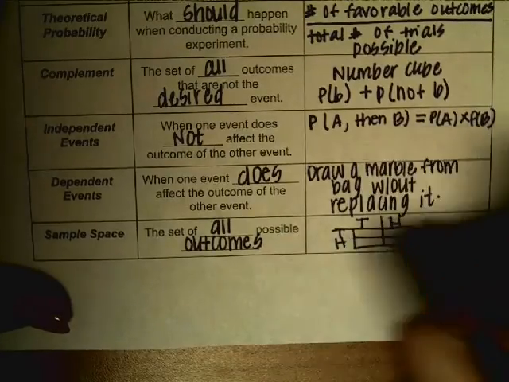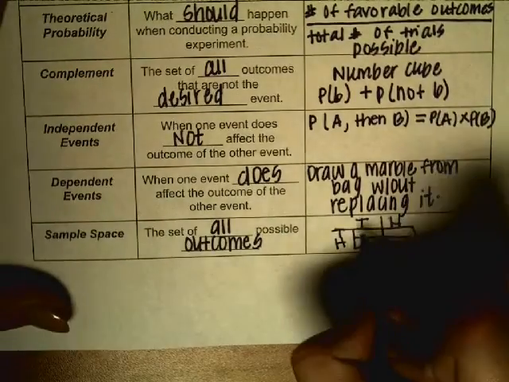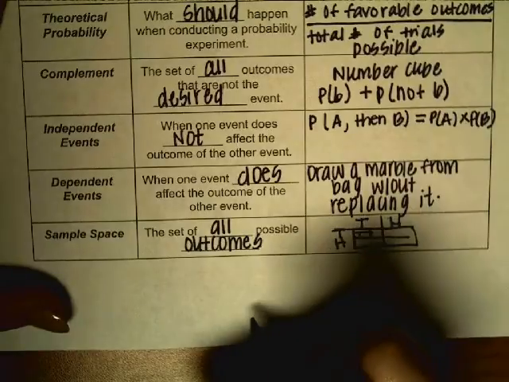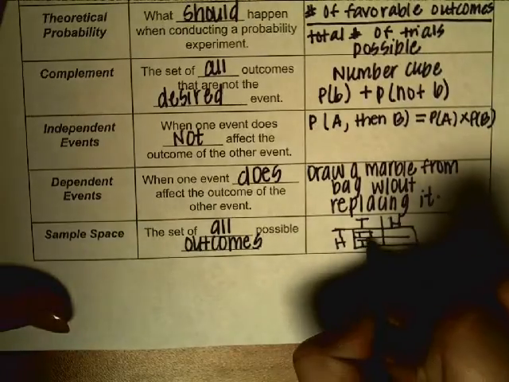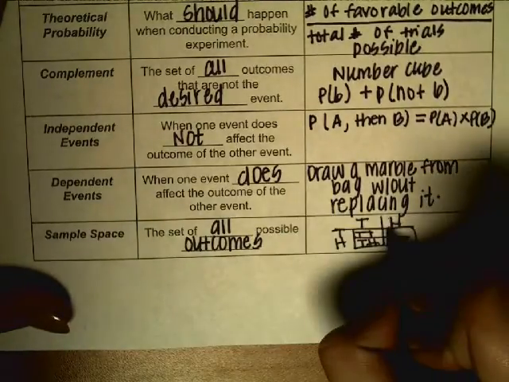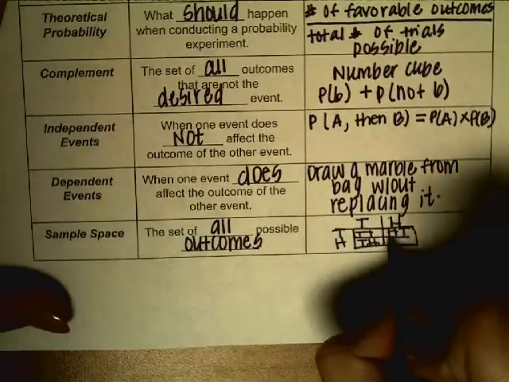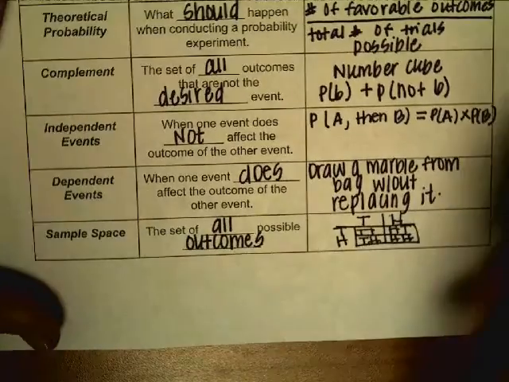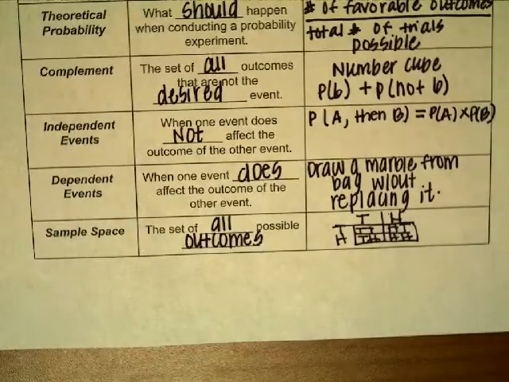My possible outcomes are that I could flip 2 tails, a tails and a heads, or 2 heads. That's all of my sample spaces, all of my outcomes.